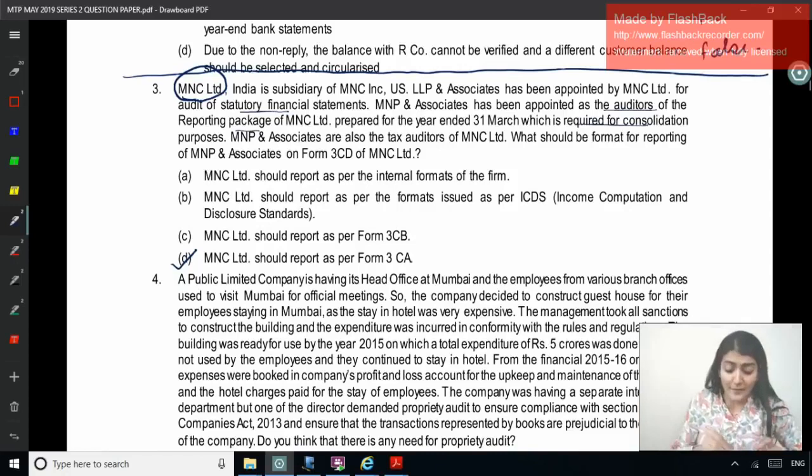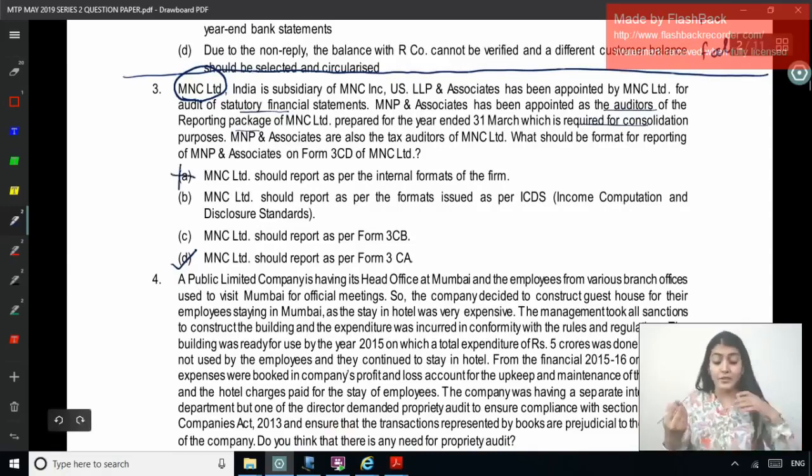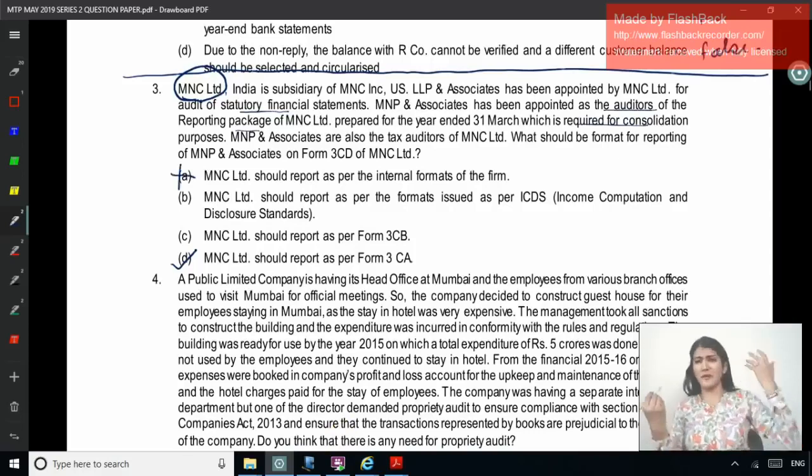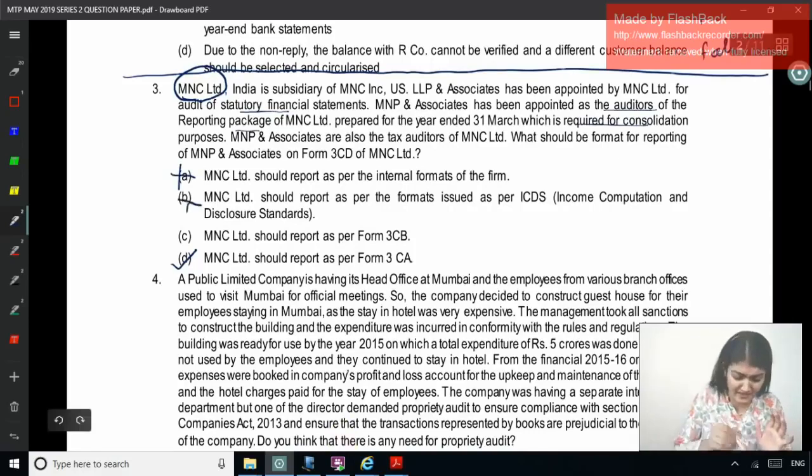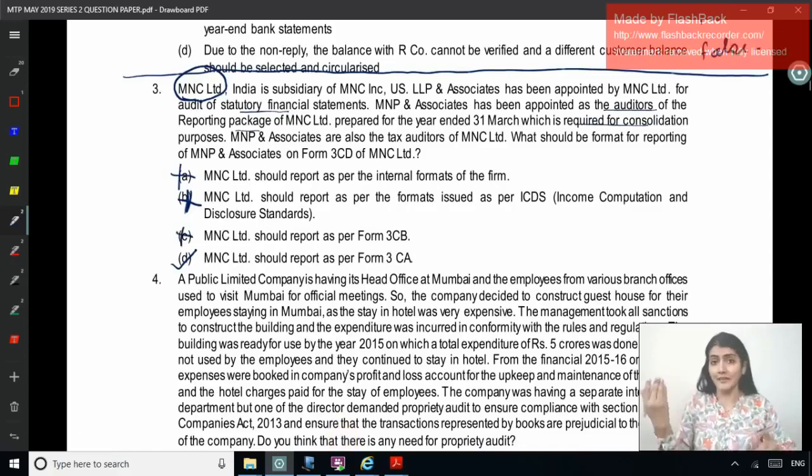Right, so MNC should report as per the internal format? No. MNC should report as per the formats issued as per ICDS? Nothing like that. MNC should report as per Form 3CB? No. Why? Because the accounts have been audited under any other law, right? So the correct answer is D.